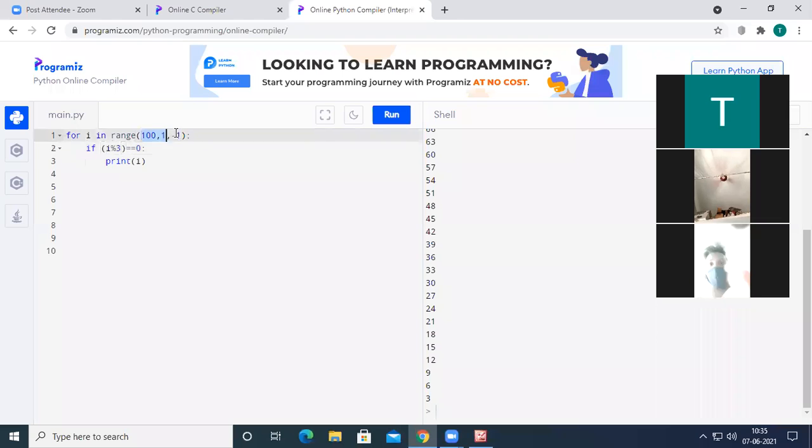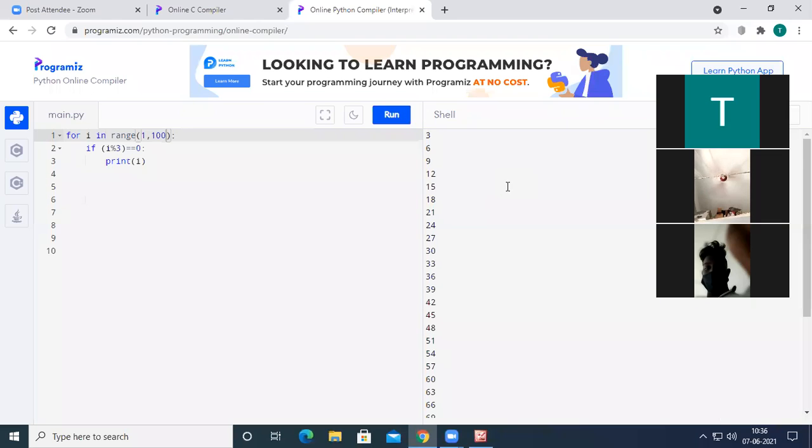Just reverse the things so that we can understand it better: 1, 100, and run the code. You can see all the numbers which are multiples of 3 have been printed: 3, 6, 9, 12, 15, 18, etc.